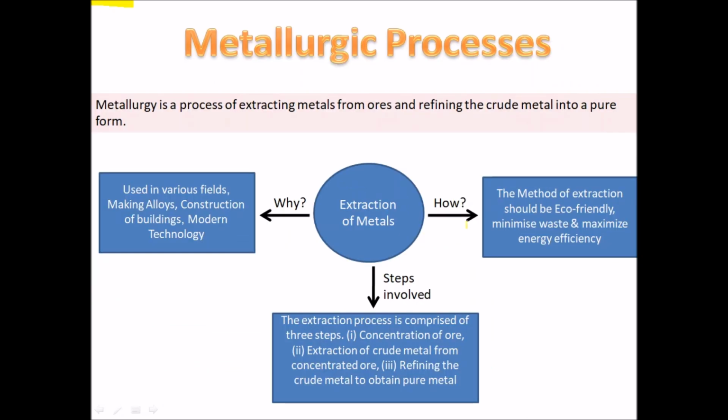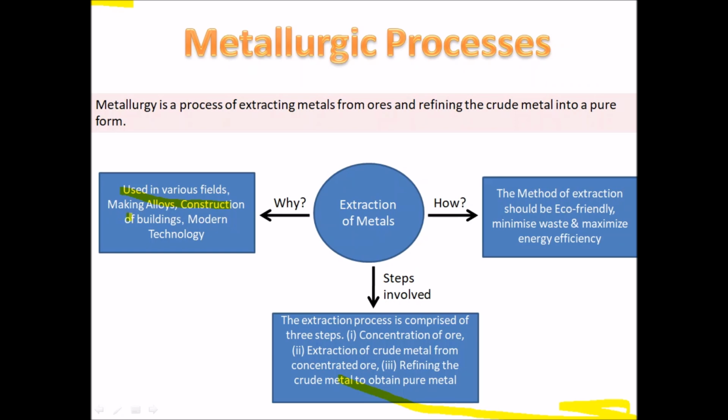The processes involved in metallurgy are called metallurgical processes. So what is metallurgy? Metallurgy is a process of extracting metals from their ores and refining the crude metal into a pure form. Now for the extraction of metals, let us consider why metals have to be extracted. Metals have to be extracted because they are being used in various fields.